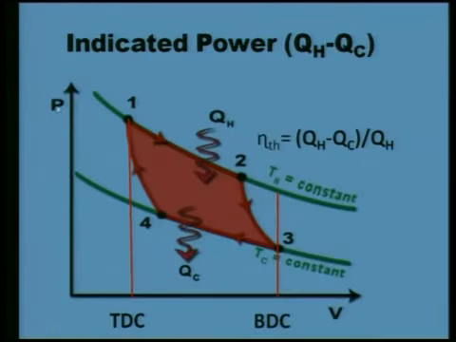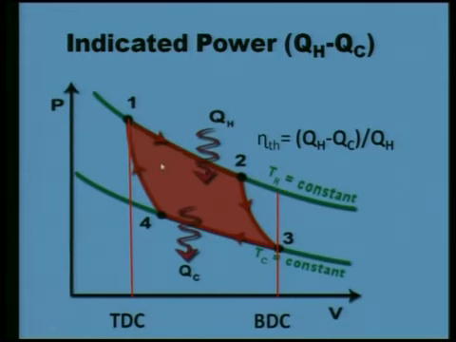This one, pressure versus volume. This cycle which I am showing you, I am showing you the Carnot cycle. Carnot cycle is also a cycle for a heat engine, where we are supplying heat from 1 to 2, and during the supply of heat the temperature remains constant.